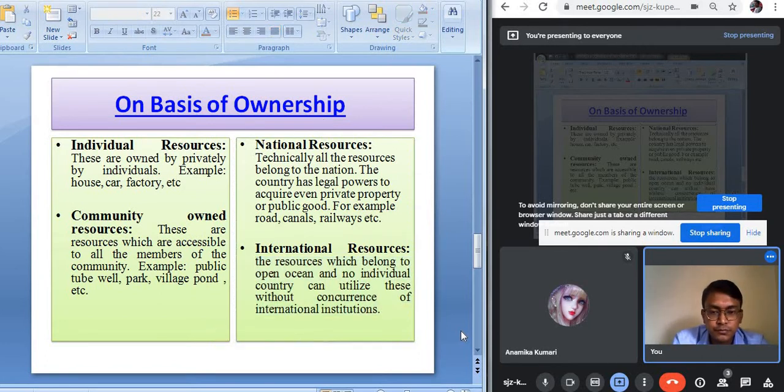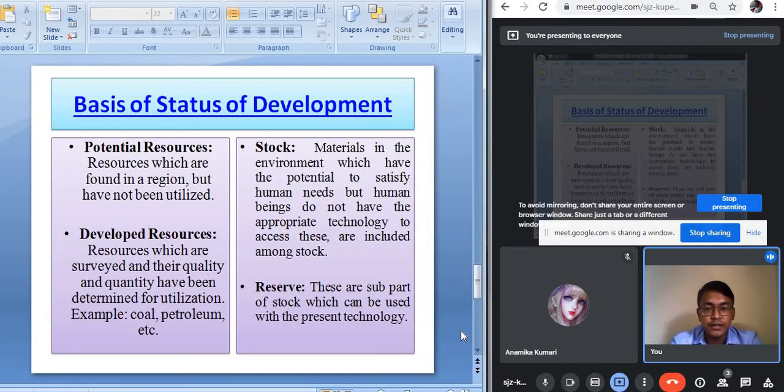So this was the third basis of classifying the resource, that is on the basis of ownership. So on the basis of ownership, the resources can be classified into 4 different categories: individual, community, national and international resources. The next one and the last basis of classifying the resource, on the basis of status of development.